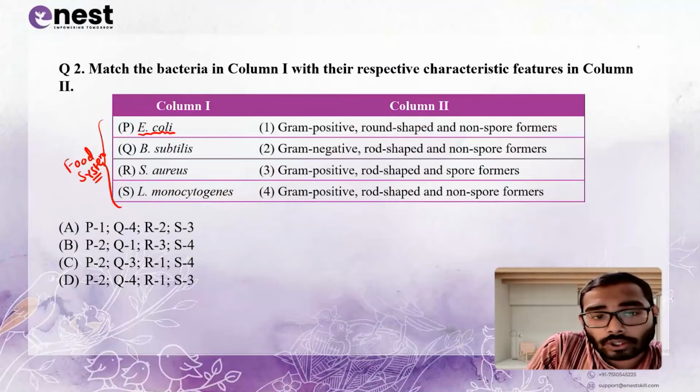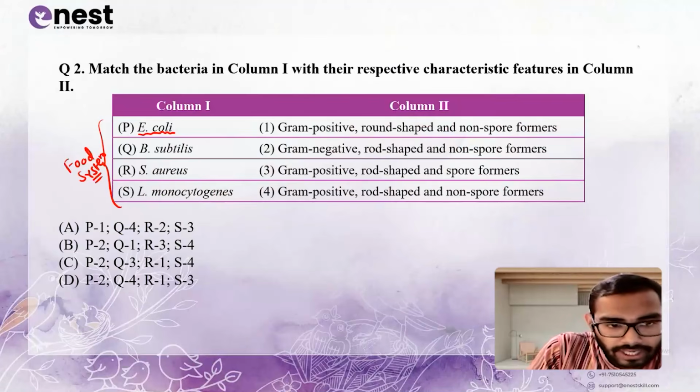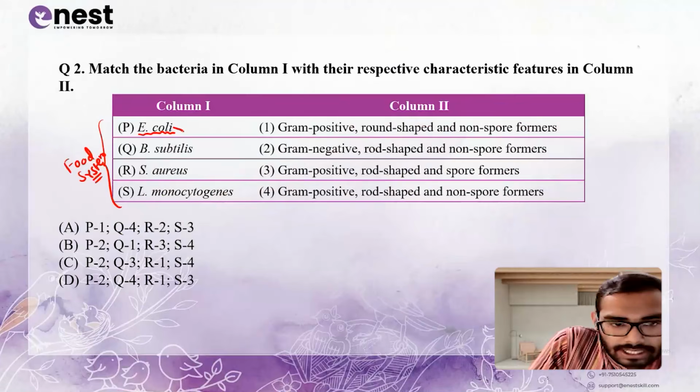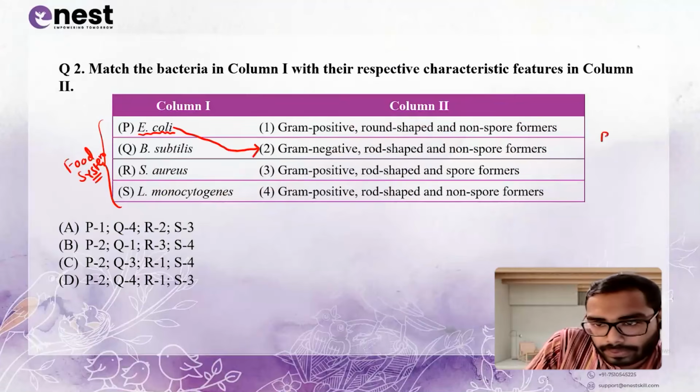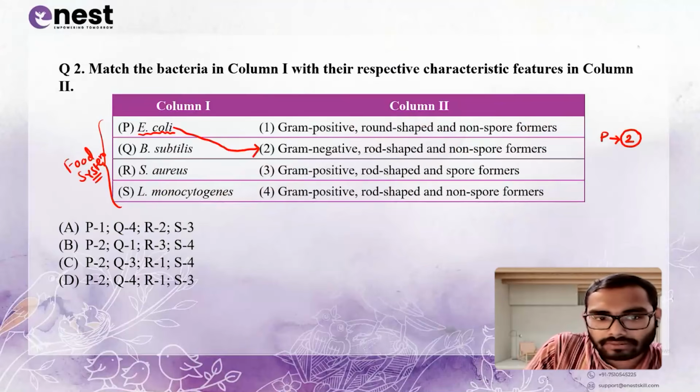Okay, and what all are the properties of these causative microorganisms? If we are talking about Escherichia coli, then it is gram negative, rod shaped, non-spore formers. It means P with 2. Okay, then what is Q? Q is Bacillus subtilis.